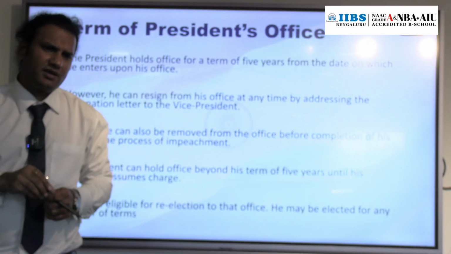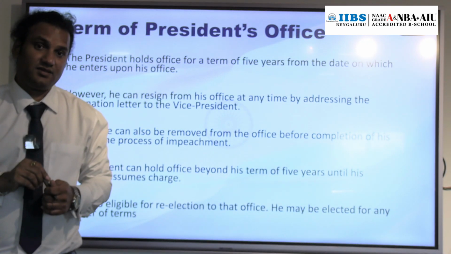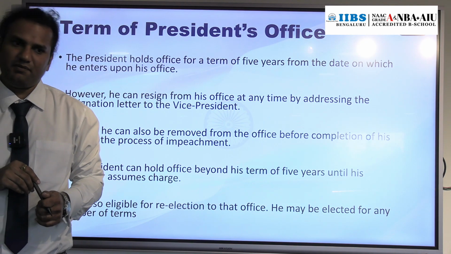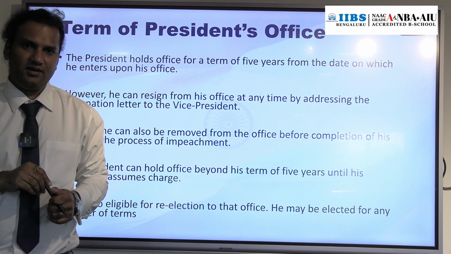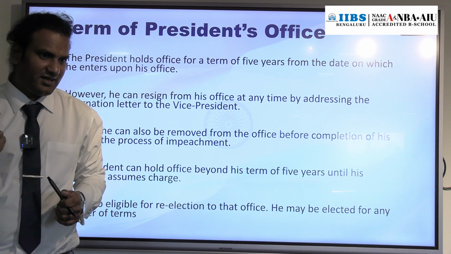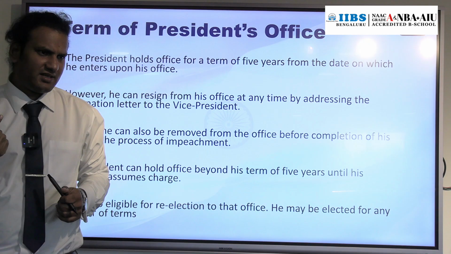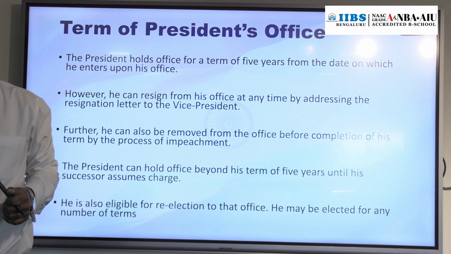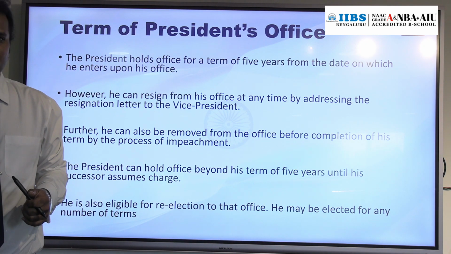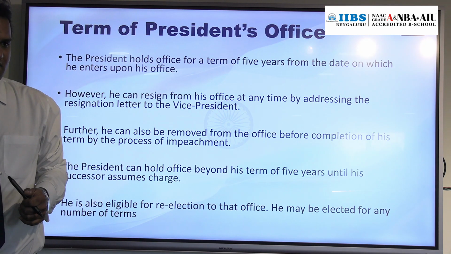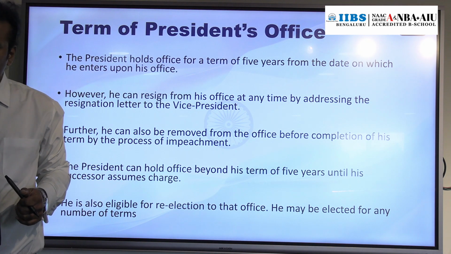When can a vacancy occur in the seat of President of India? If the President resigns, there is a possibility. If the President is impeached. If the President dies, they can die, like Zakir Hussain.